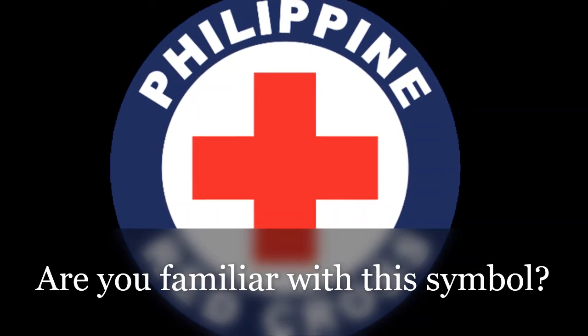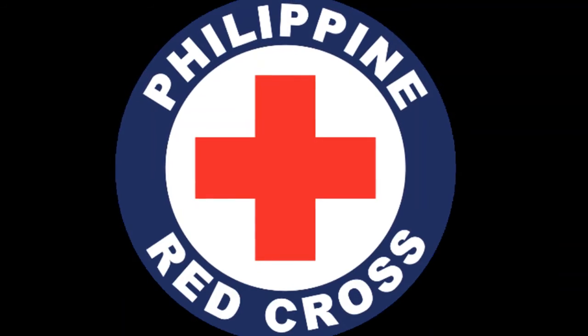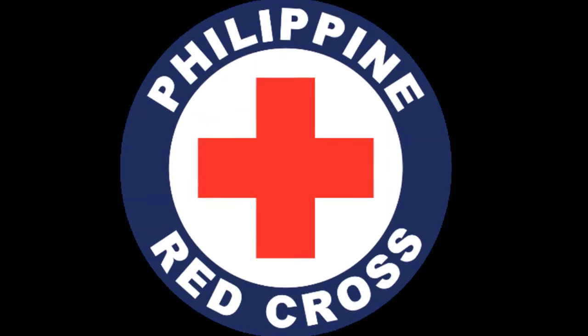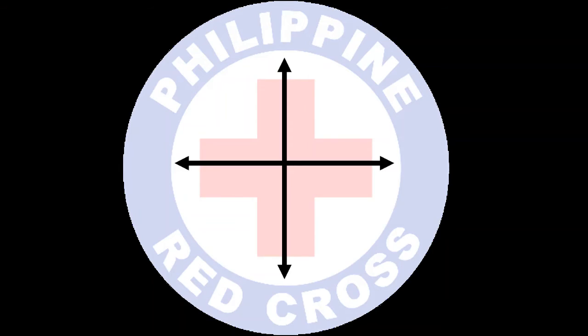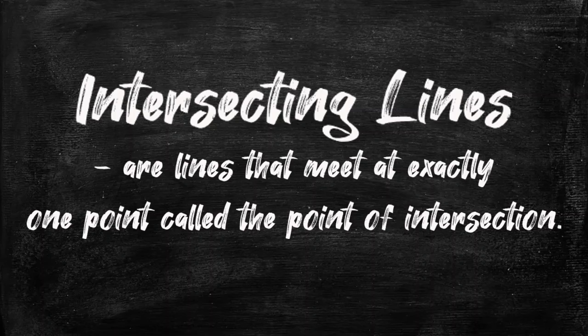Are you familiar with this symbol? This is the logo of the Philippine Red Cross. The Philippine Red Cross continues to contribute to the country's fight against COVID-19. In geometry, their logo illustrates intersecting lines. By definition, intersecting lines are lines that meet exactly at one point called the point of intersection.